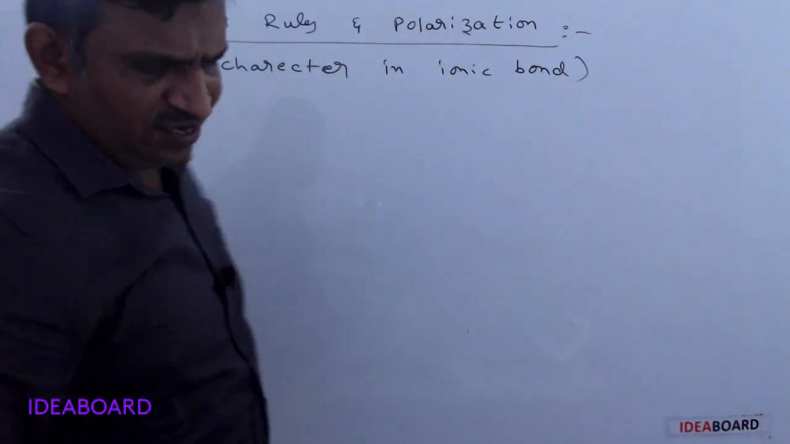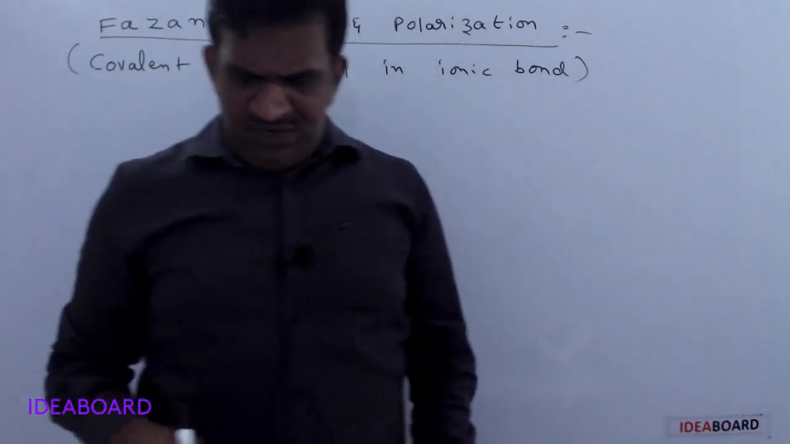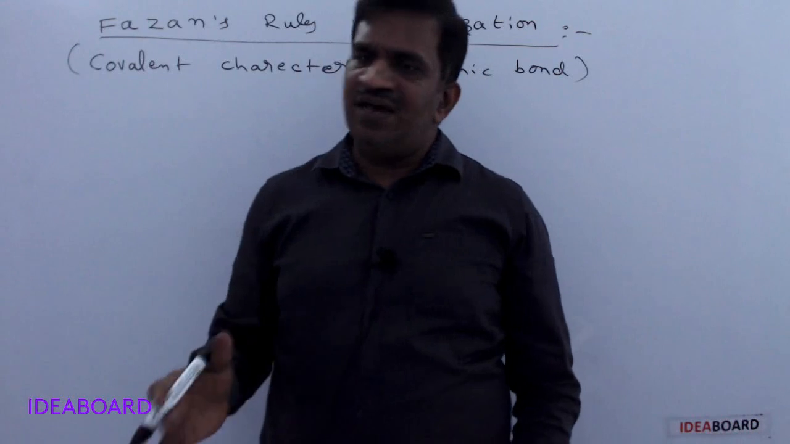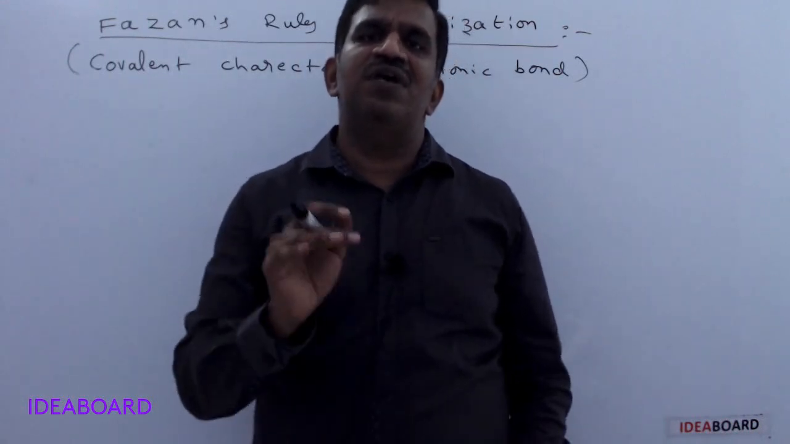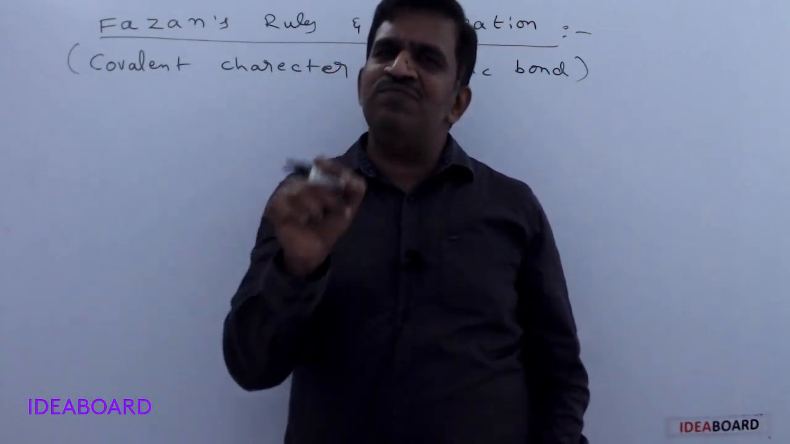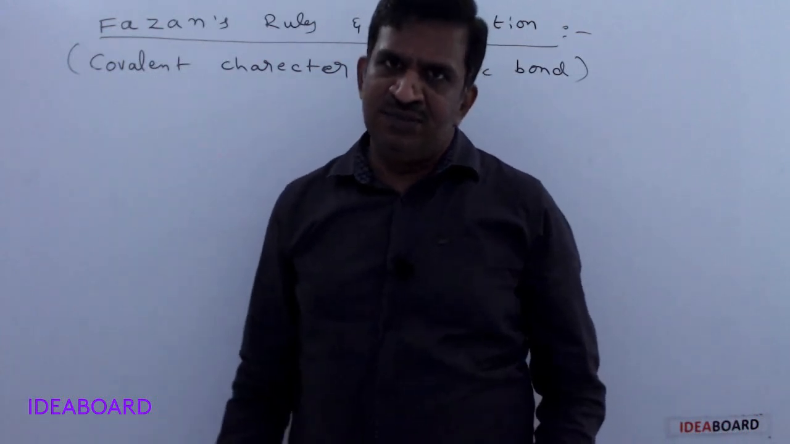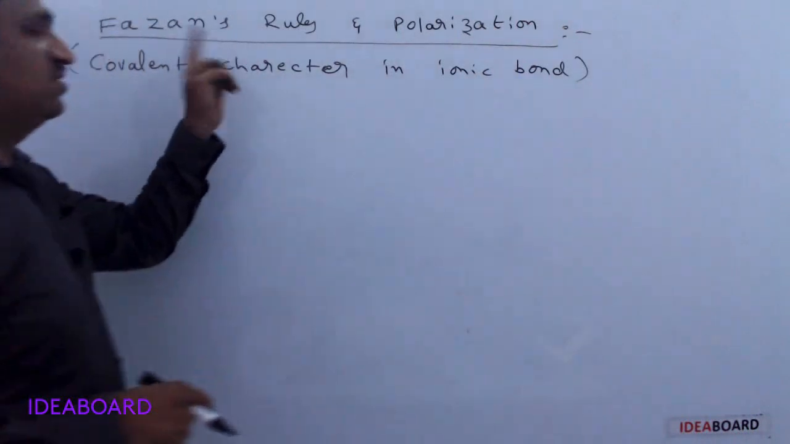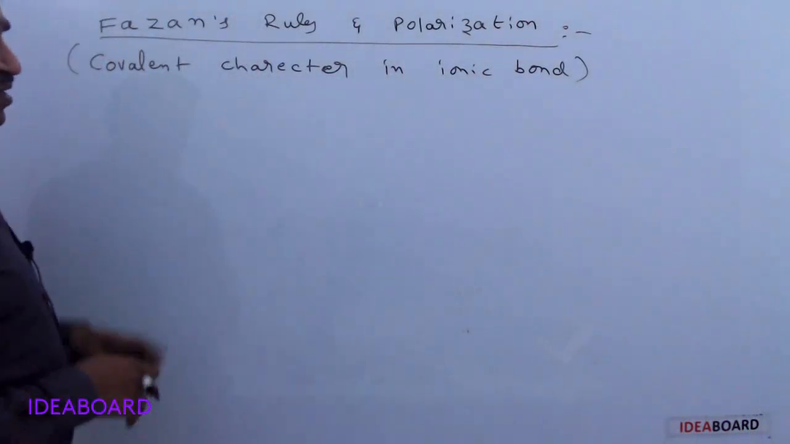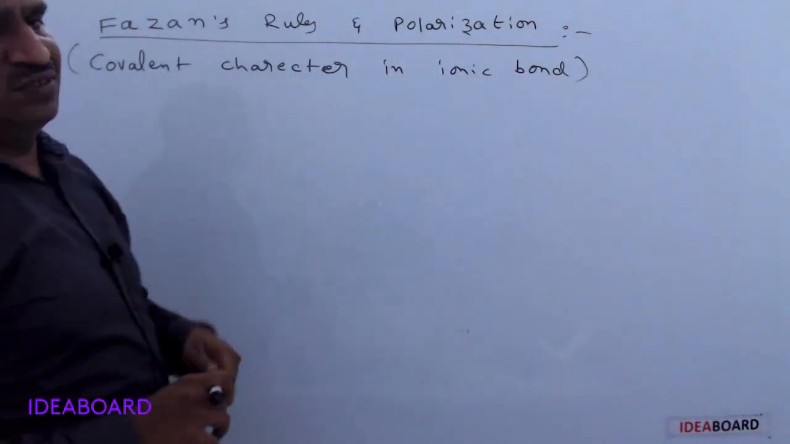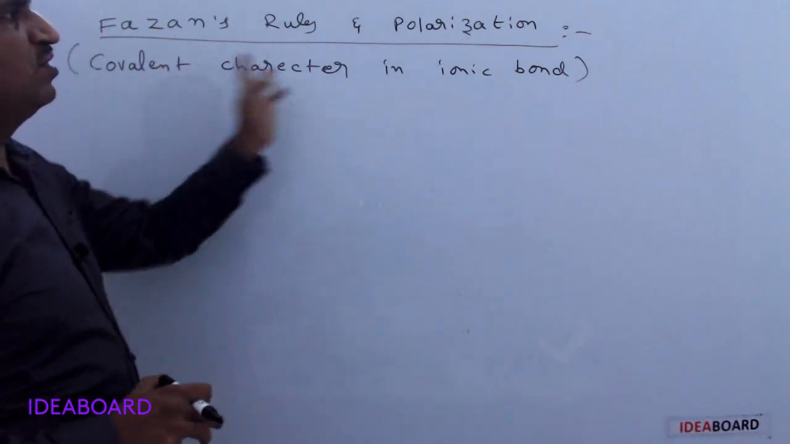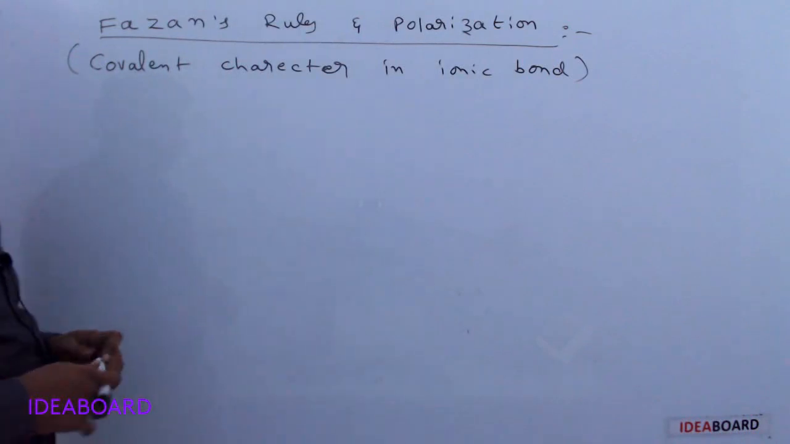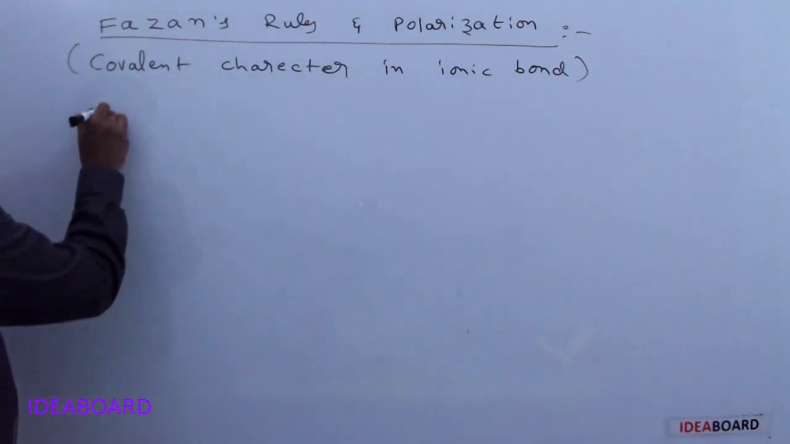Generally, if you are taking an ionic compound, it is not correct to say it is 100% pure ionic. An ionic compound is not 100% pure ionic. It has some covalent character. To explain this covalent character, Fajan suggested some rules, called Fajan's rules, and they mainly explain the covalent character in ionic bond based on the polarization concept. First we will see what polarization is.